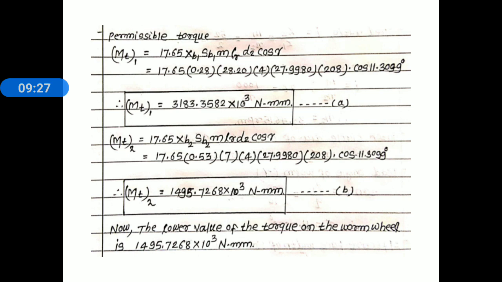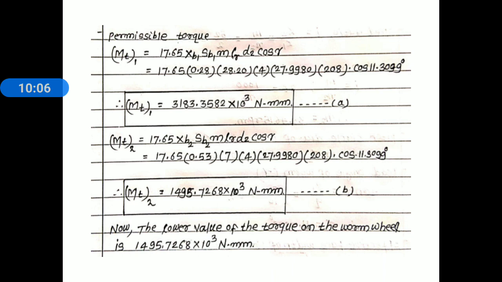Now here we find out the permissible torque on a worm wheel, MT1 and MT2. First of all we find out MT1. MT1 is equal to 17.65 XB1 SB1 m LR D2 cos gamma. Substitute the values in that relation. XB1 and SB1 are given in the problem statement. Module is known to you, LR is calculated, D2 is also calculated, gamma is also calculated. Substitute all the values and we get the first permissible torque MT1 is equal to 3183.3582 into 10 to the power 3 Newton millimeter. Consider this equation A.